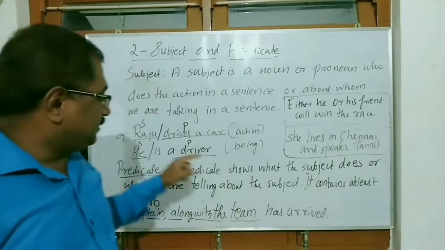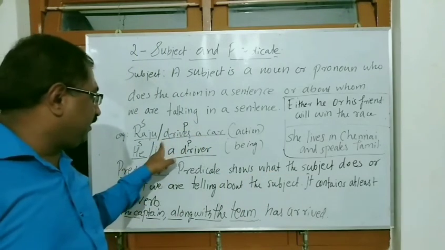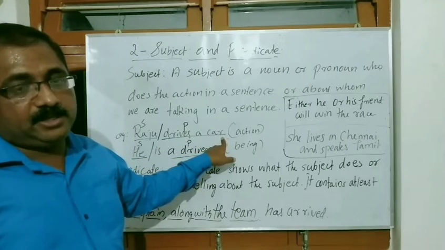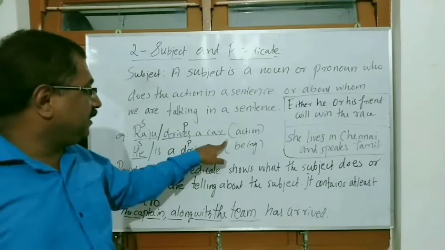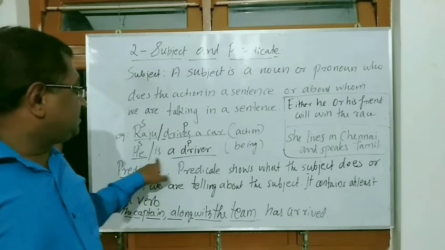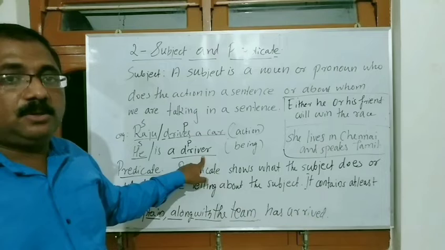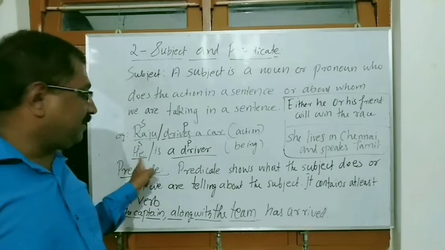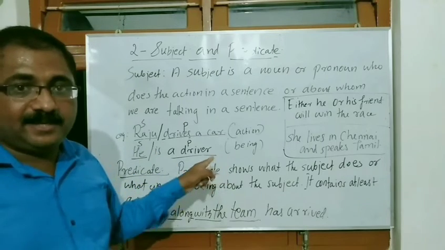Same example, we can say Raju drives a car. In this sentence, drives a car is the predicate here. It shows what Raju does. What does Raju do here? Drives a car. And: he is a driver. The next one shows what he is; it gives a qualification or description to the subject. He is a driver. What is he? A driver.